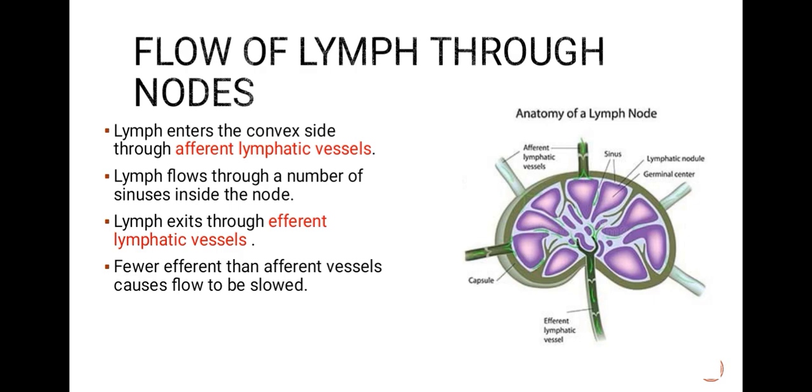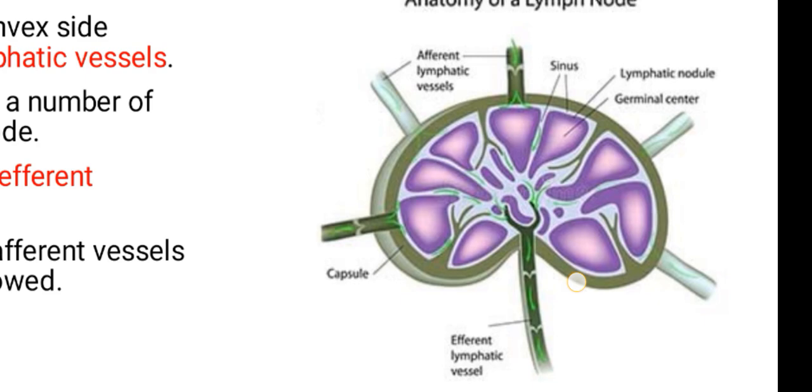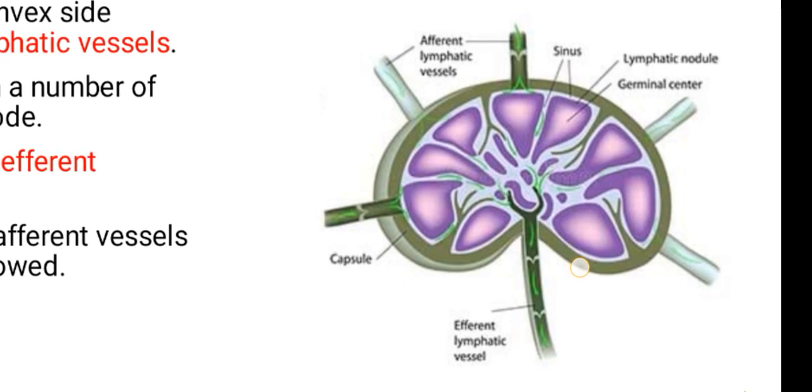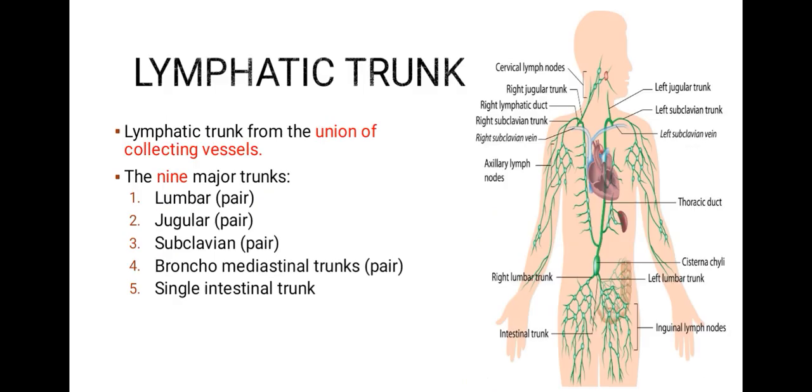In the anatomy of a lymph node, here we can see afferent lymphatic vessels, sinuses, lymphatic nodule, germinal center, capsule, and efferent lymphatic vessel. Then lymphatic trunks. Lymphatic trunks form from the union of collecting vessels. There are 9 major trunks: lumbar, jugular, subclavian, bronchomediastinal, then a single intestinal trunk.